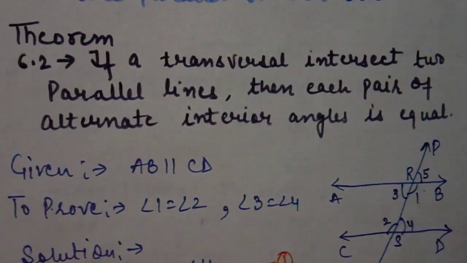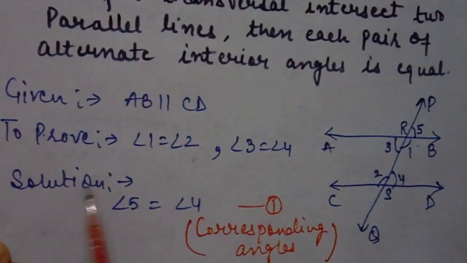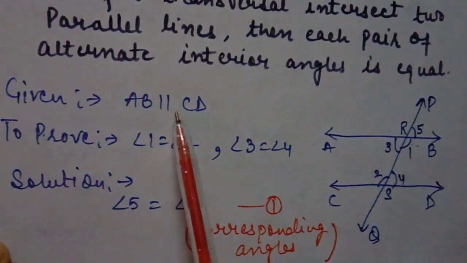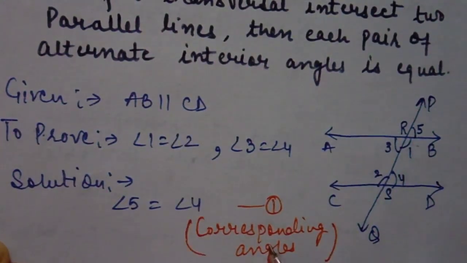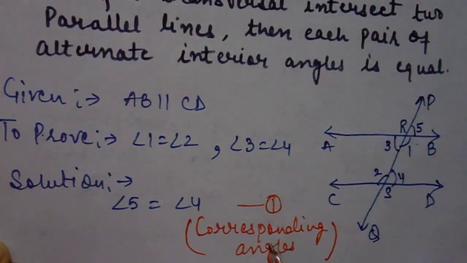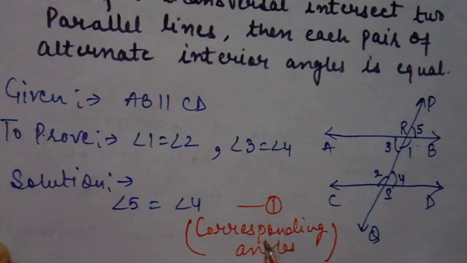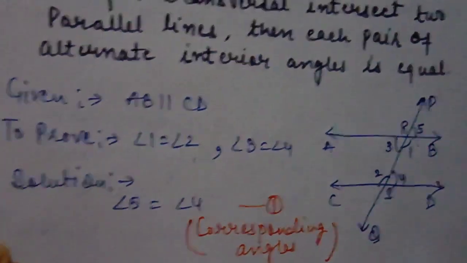So we will start our solution. First, angle 5 is equal to angle 4. 5 and 4 are a pair of corresponding angles, because the lines are already parallel, so we can take corresponding angles. So 5 is equal to 4. Reason, corresponding angles.